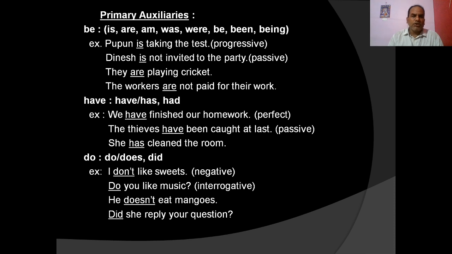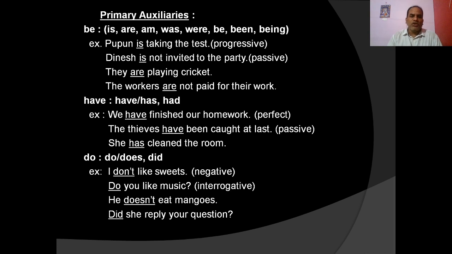Let us discuss the have auxiliary. Have, has, or had. We have finished our homework. So have is used to make the perfective aspect. The thieves have been caught at last. You see, here have is used for passive construction.